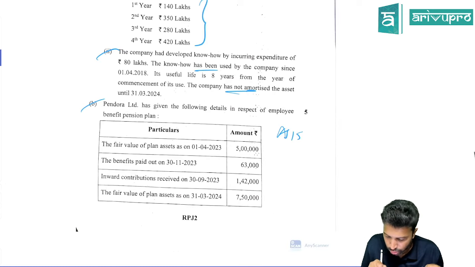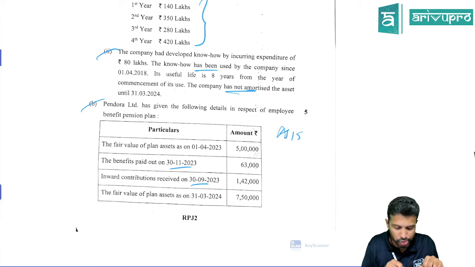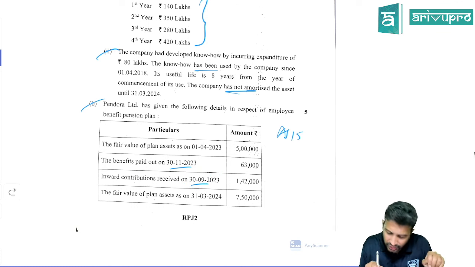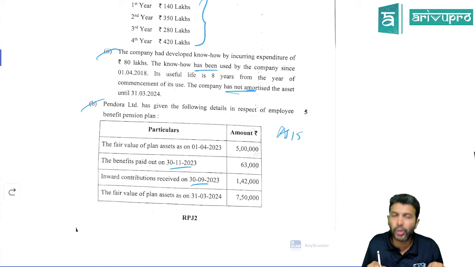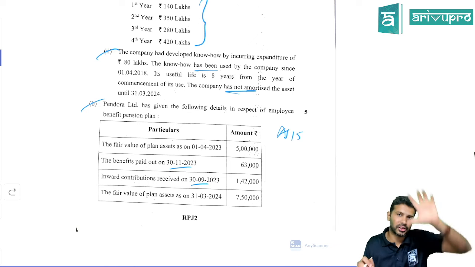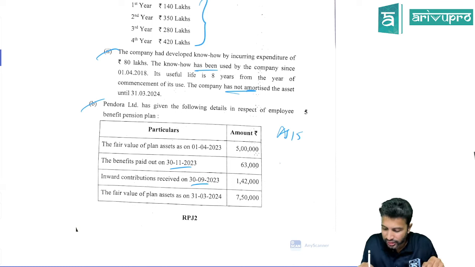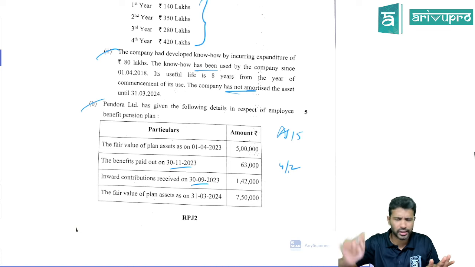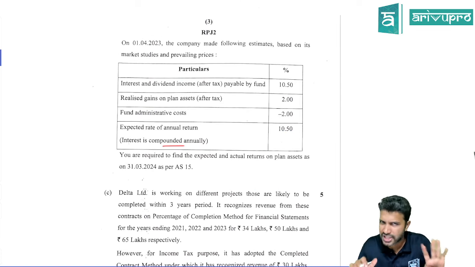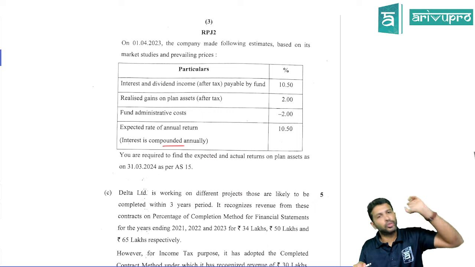And here the dates are also different. Usually benefits paid and contribution received dates are the same, but here they are different. Since the compounding is happening on an annual basis, you need to prorate accordingly: from 30th November to the end of the month, December, January, February, March. I think you have to prorate it here by 4 by 12, and here you need to take 6 by 12. That adjustment you need to do for this particular question. Other than that, it's straightforward. Even if you missed this, it's alright. It happens, so don't worry.